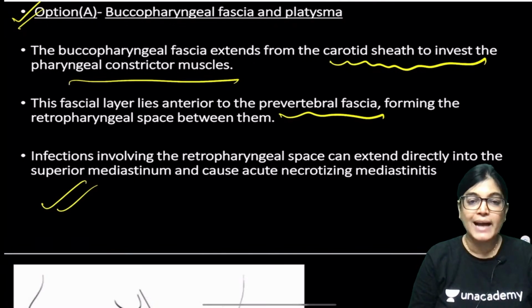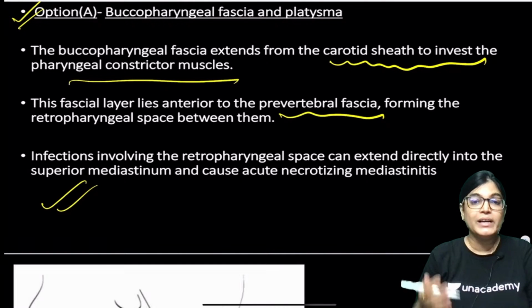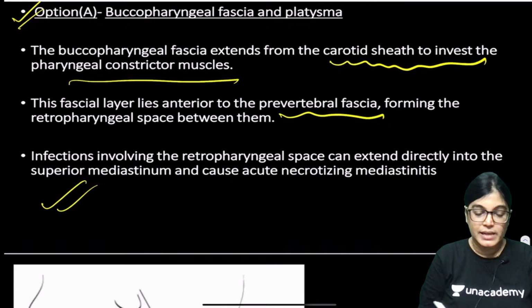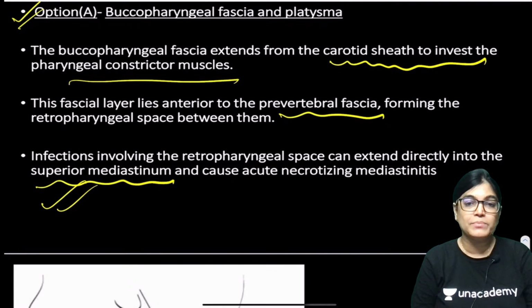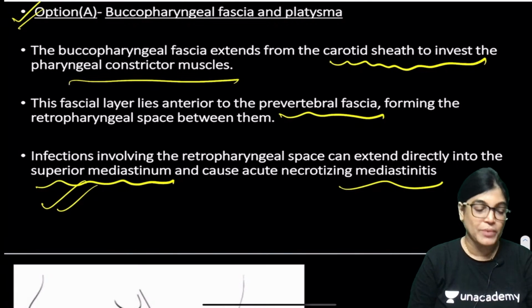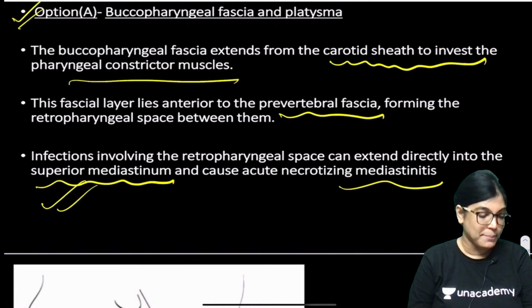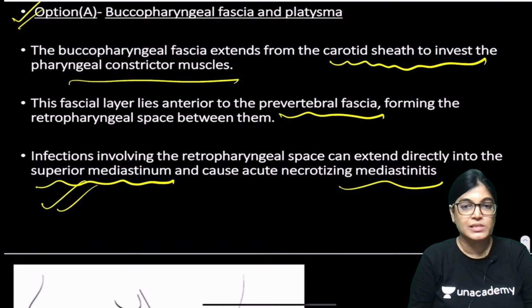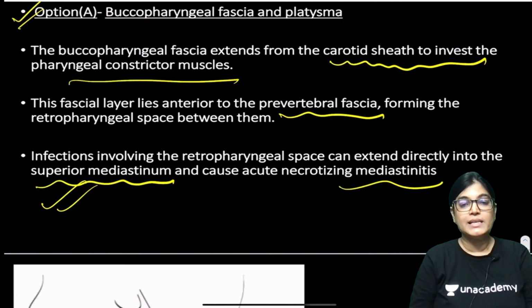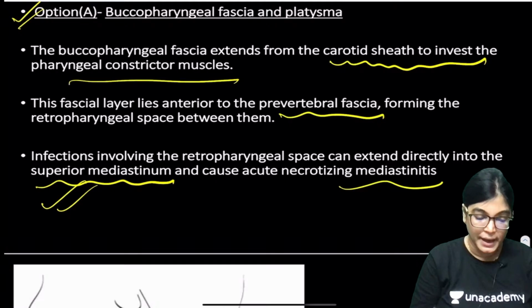An infection involving the retropharyngeal space can traverse this area and also involve the superior mediastinum, causing inflammation of the mediastinum. Necrotizing mediastinitis can happen. So we are not going so posterior, we do not approach the prevertebral fascia or the superior mediastinum, so we will not go so deep.